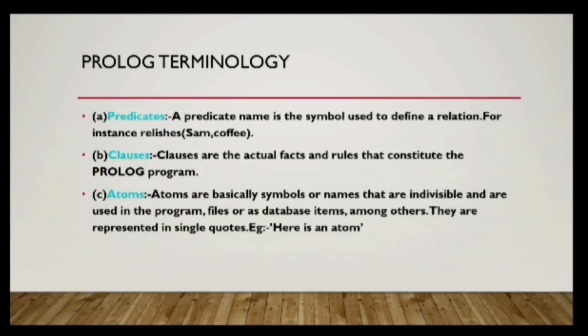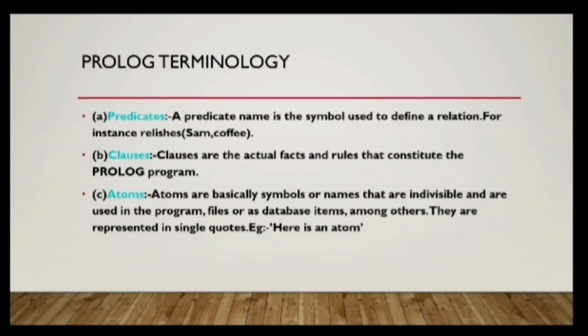So now let us learn some of the Prolog terminology. First one being the predicate. The predicate name is the symbol used to define a relation. For example, Sam delicious coffee. So this is describing a relation. Next, clauses are the actual facts and rules that constitute the Prolog program. We have already learnt about facts and rules, so that is nothing but clauses.